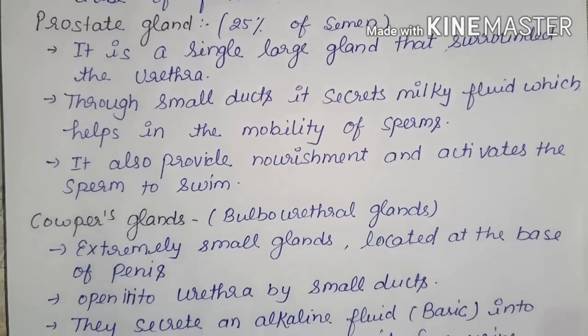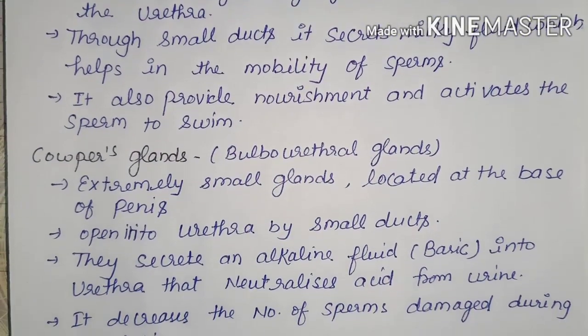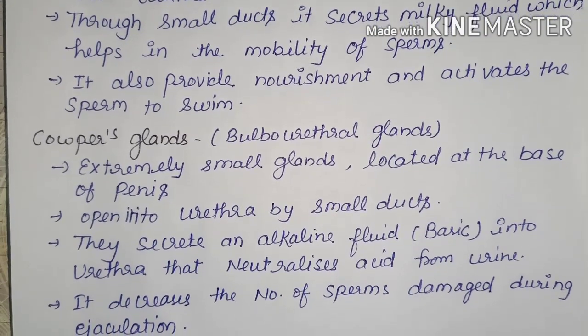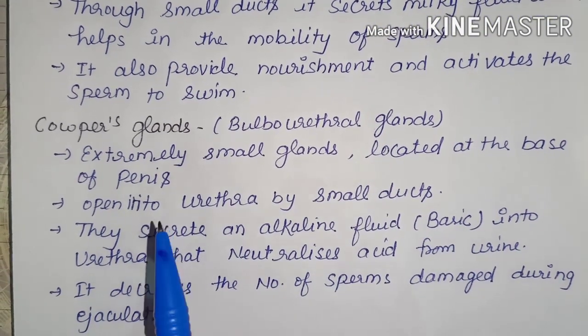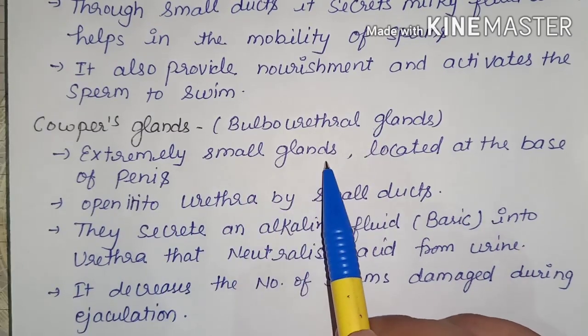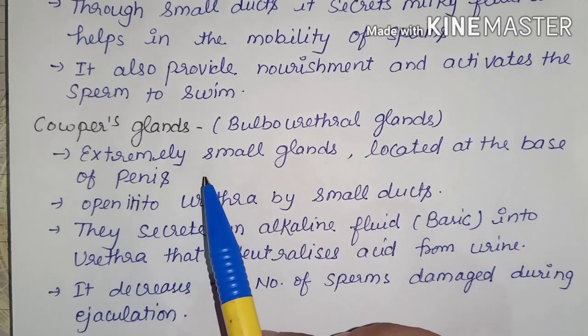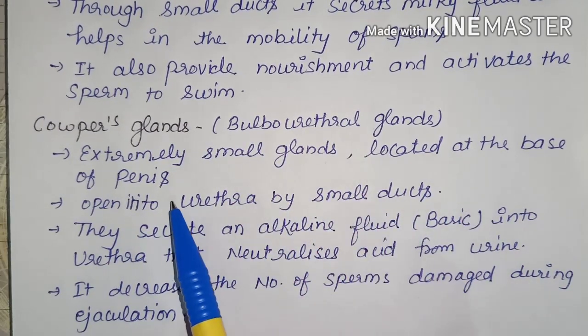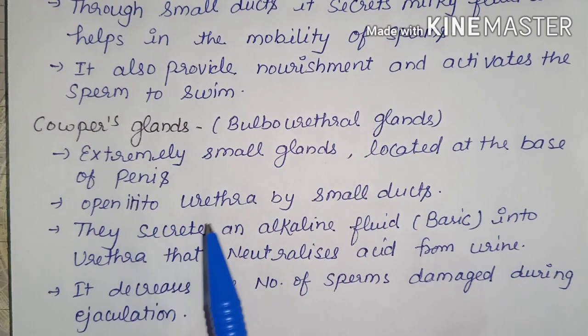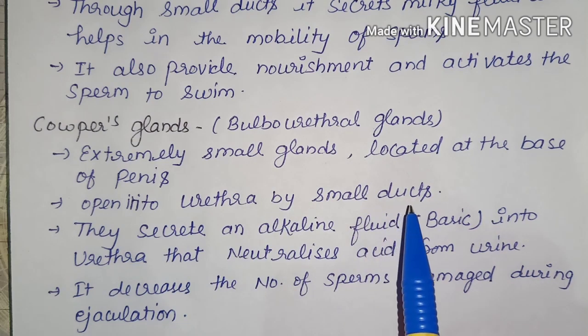Now the third, Cowper glands. The other name of Cowper glands is bulbourethral glands. They are extremely small glands located at the base of the penis. It opens into the urethra by a small duct.